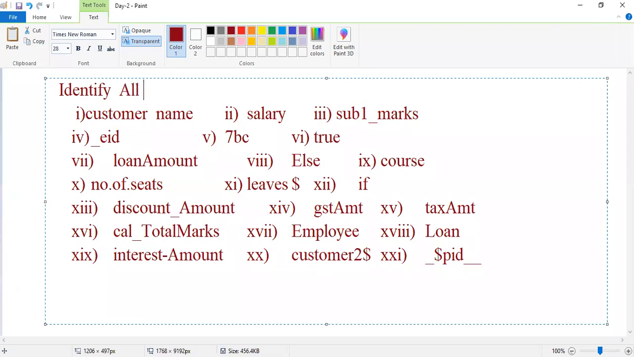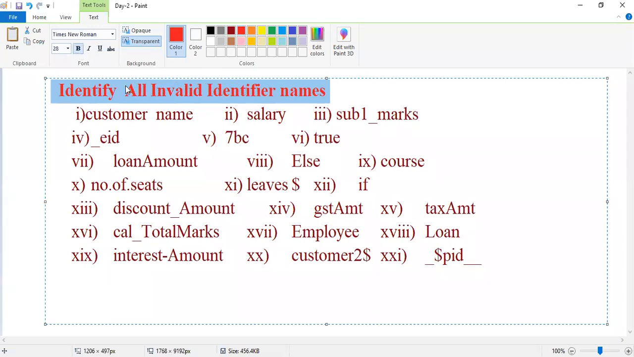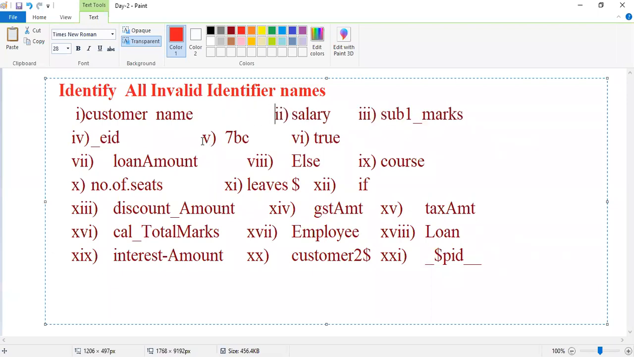Identify all invalid identifier names. Don't hurry, guys. I need all invalid identifier names at once. Remember, take your time. I'm giving 5 minutes. Now the time is 4:51. I will ask you at 4:55.